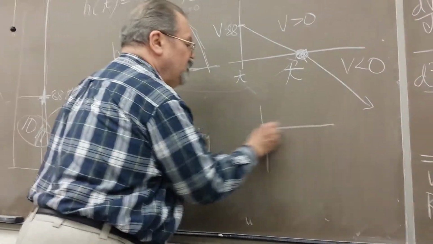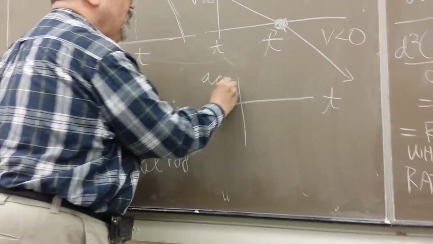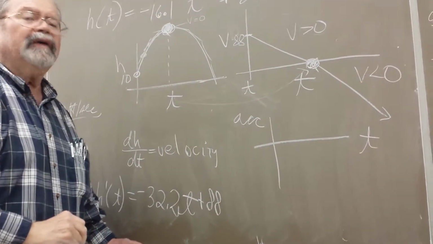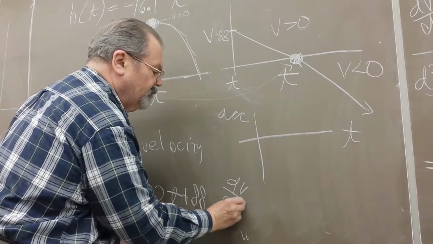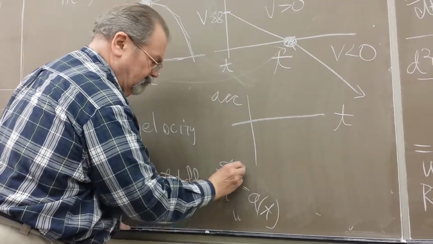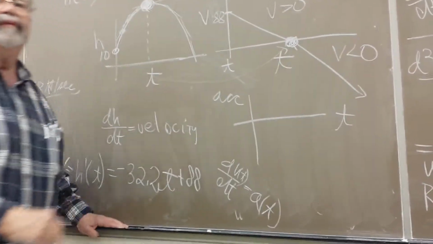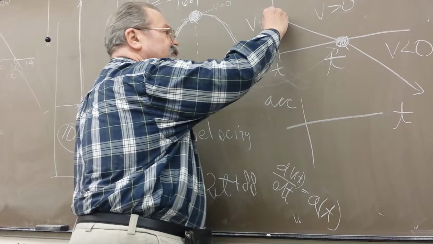Now, if we do time versus acceleration, the derivative of velocity is acceleration. Please notice, this is a line.